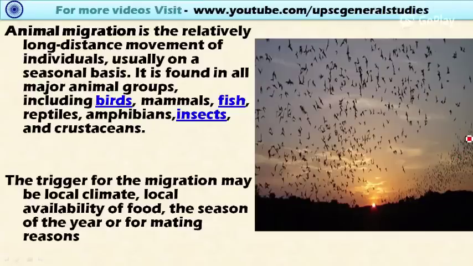Welcome friends, in this video let's discuss the Convention on Migratory Species. Before that, let's look at what animal migration is. Animal migration is the relatively long distance movement of individual species, usually on a seasonal basis.